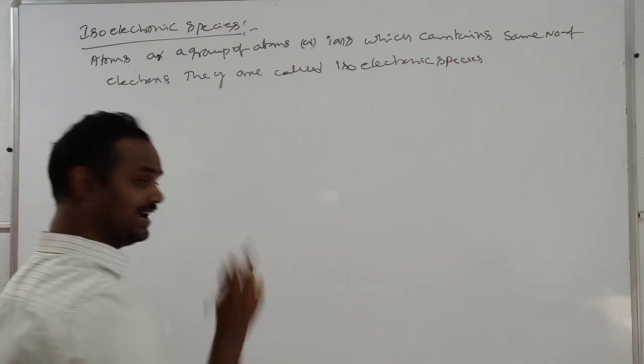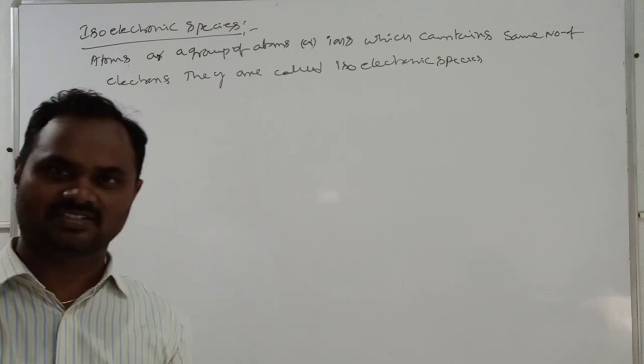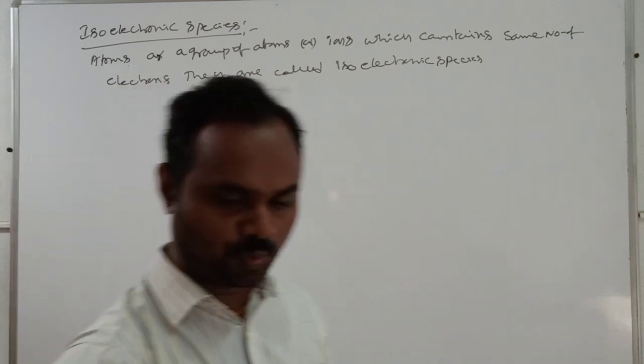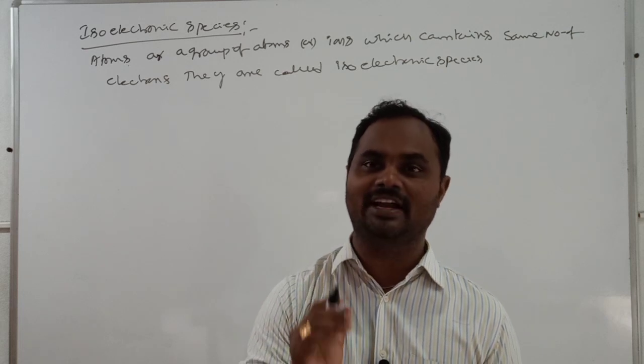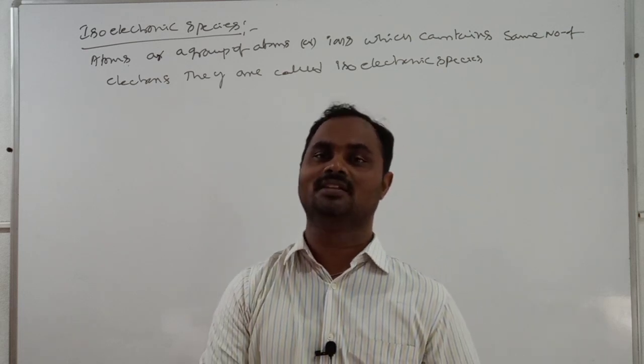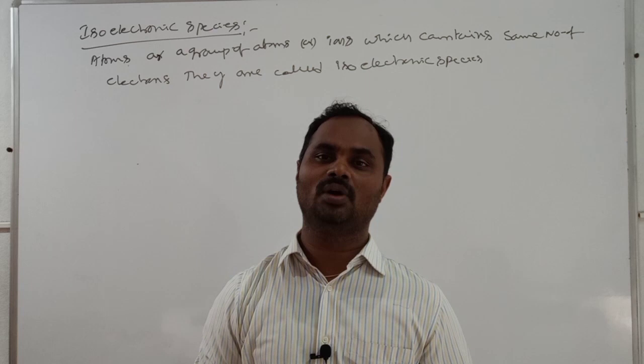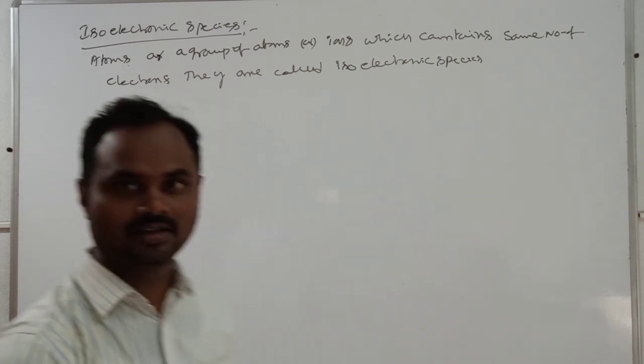What's that? Isoelectronic species. An atom or group of atoms or ions which contain the same number of electrons, they are called as isoelectronic species. Carefully see.